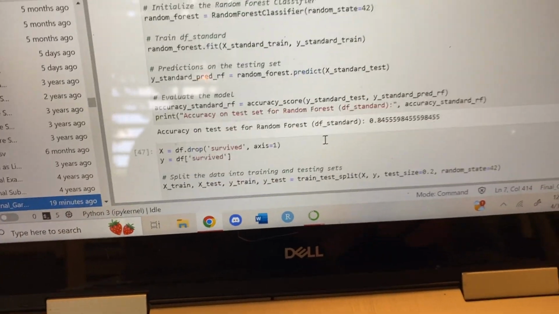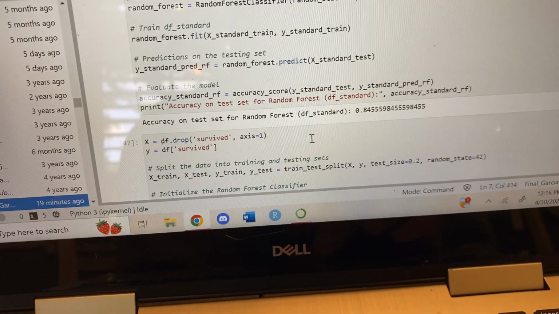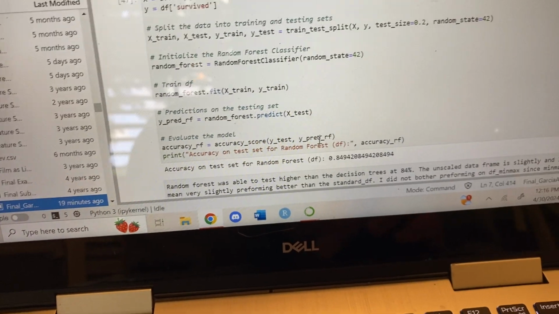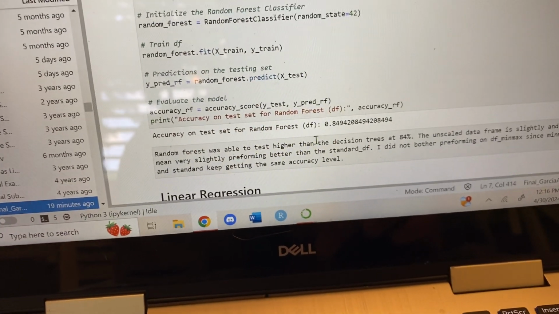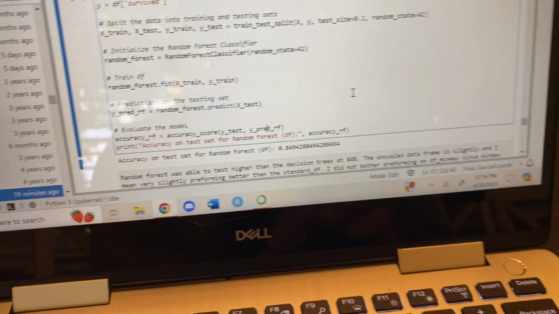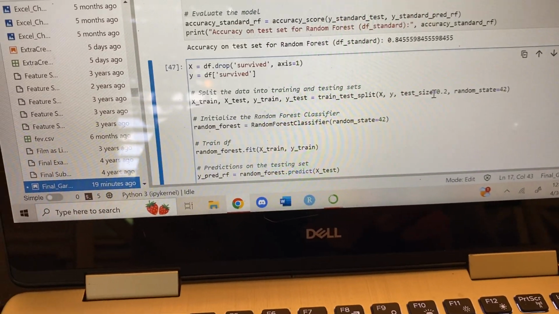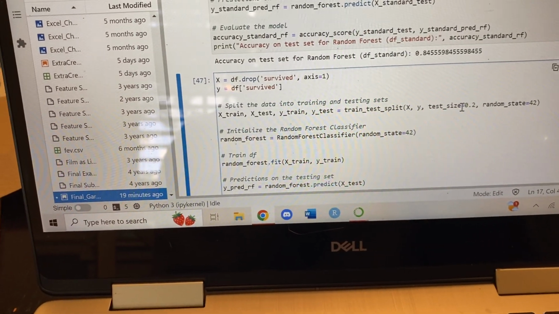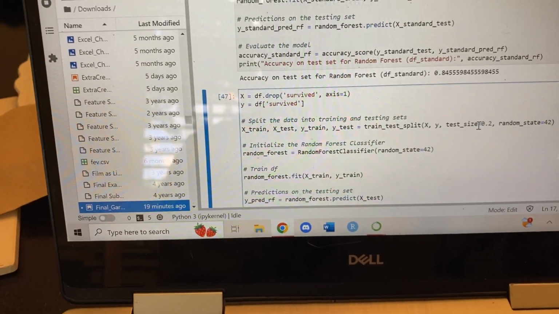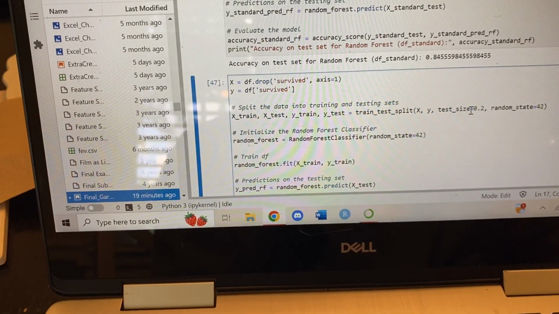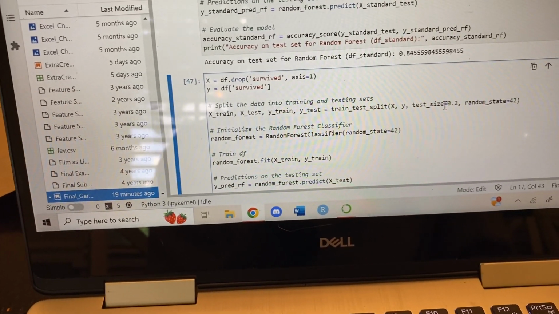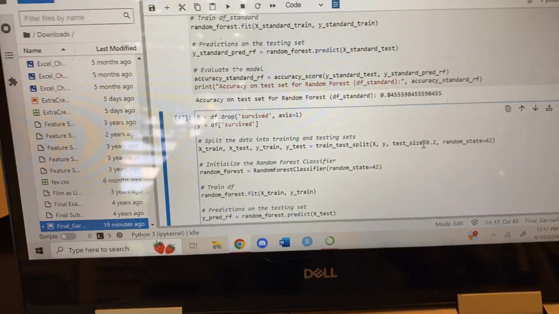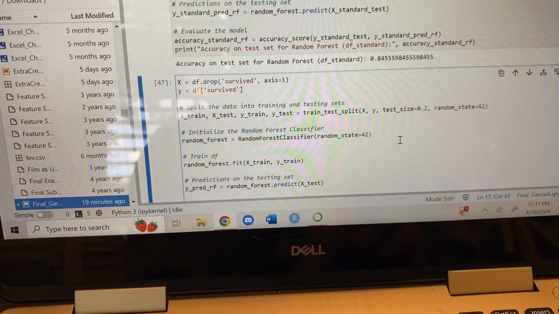Random forest, I got 84% on standard and 84% on the unscaled. At this point, I decided to stop doing the unscaled, or not unscaled, I forgot this. I stopped doing min-max because it kept getting the same thing as standard, so I just didn't see a point in doing both, so I just stuck with standard.